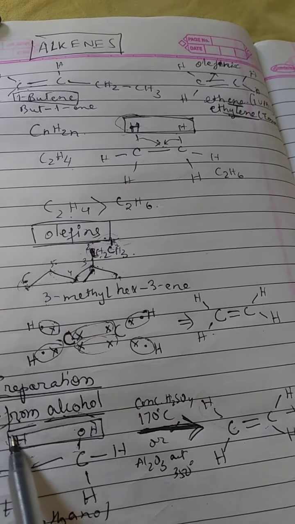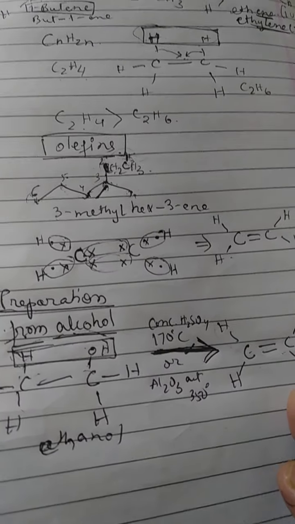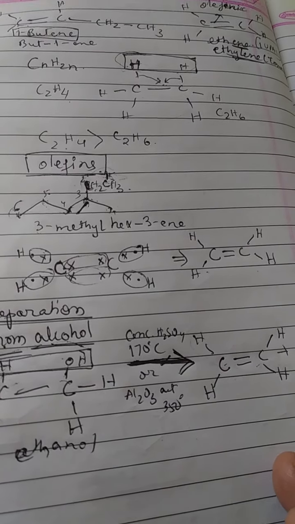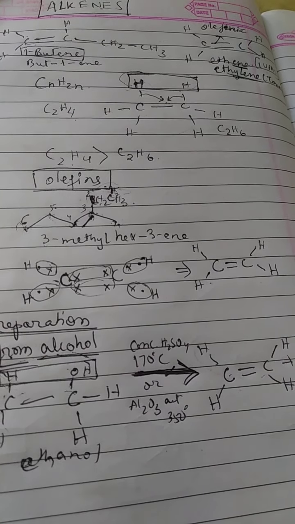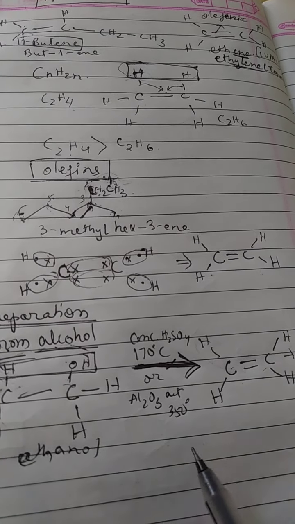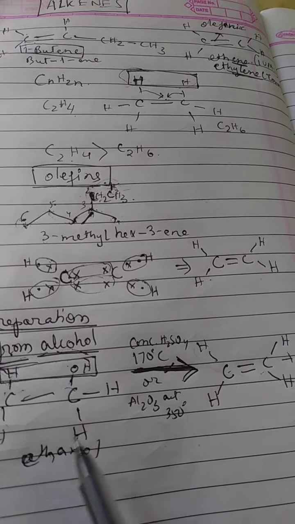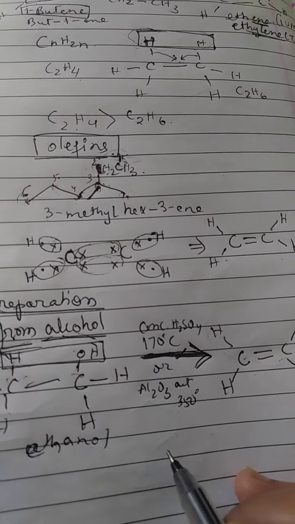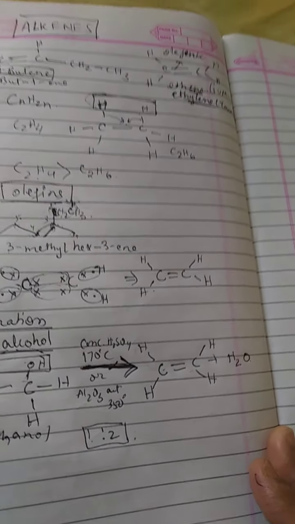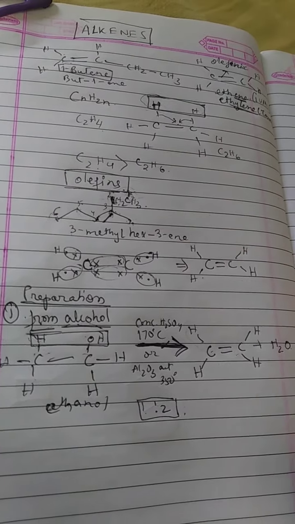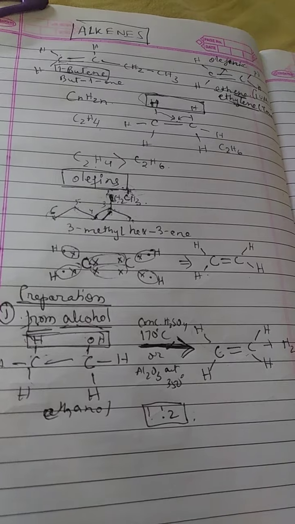Now here we can see what is happening. This water is being removed. Because the water is being removed in the reaction, we also call this reaction dehydration. This is the reaction which is also called your dehydration, that is, it involves elimination of water. Now this ethanol and acid are taken here in the ratio of 1:2. So this is one method of preparation of your alkene.